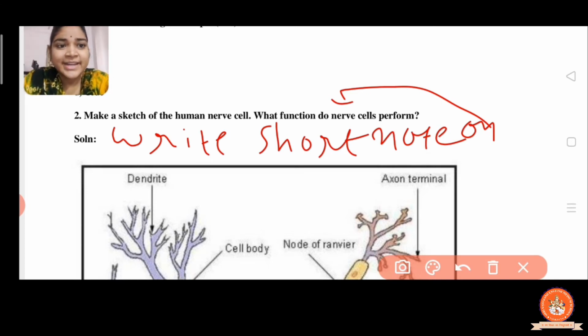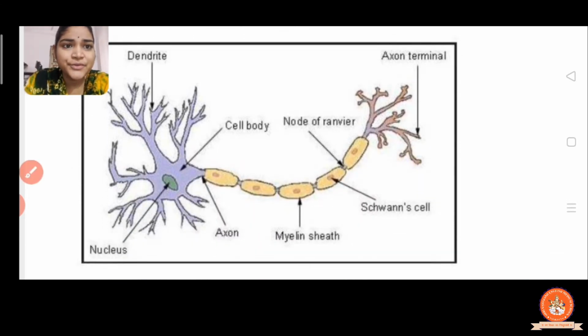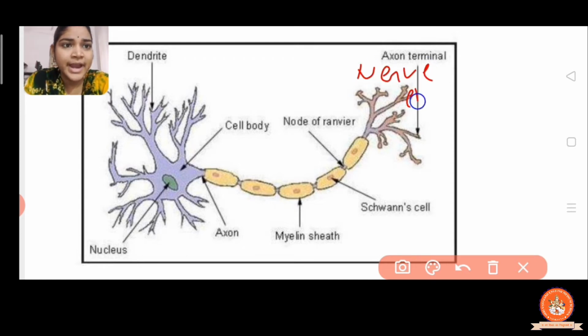We already explained it in the video, right? So here the figure is given to you. In the figure, the dendrites, cell body or cytone, then axon, nucleus, myelin sheath, and the nerve end. Here you can write nerve end. Okay.